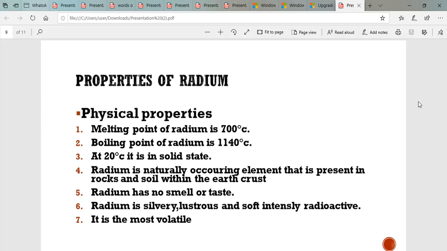At 20 degrees Celsius, it is in the solid state. Radium is a naturally occurring element that is present in the rocks and soil within the earth's crust. Radium has no smell or taste. Radium is silvery, lustrous, and soft, and intensely radioactive. It is most volatile. Volatility describes how easily a substance will vaporize, turning into gas or vapor.